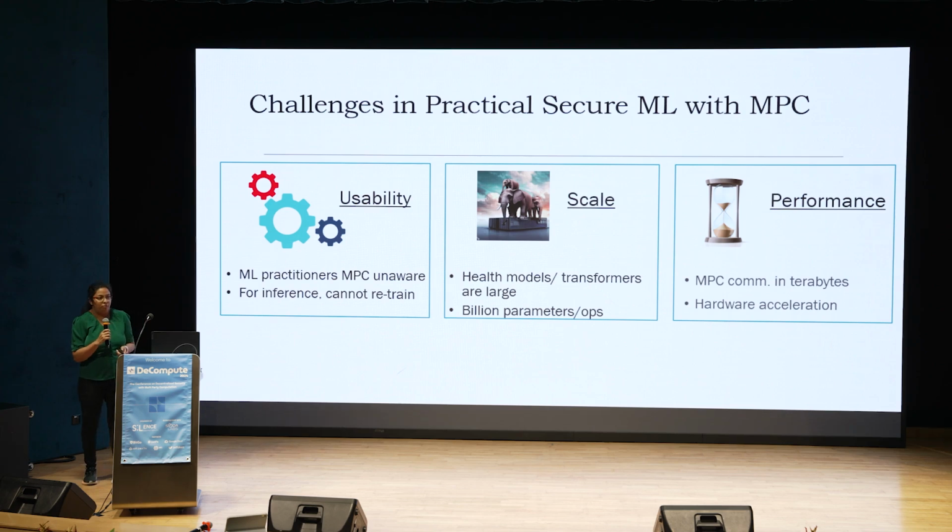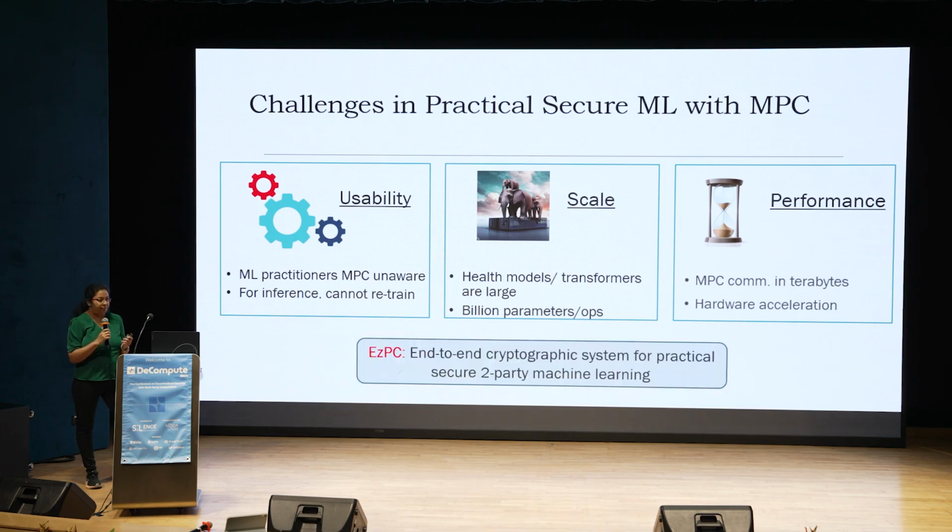The last is performance. By performance, I mean the end-to-end latency of secure implementations done via MPC. So earlier MPC protocols communicate terabytes or even petabytes of data for real-world ML models. And this just results in long run times for secure implementations. Moreover, while the cleartext benefits significantly from GPU acceleration, since the MPC protocols are bottlenecked by communication, they can't benefit much from hardware acceleration as well.